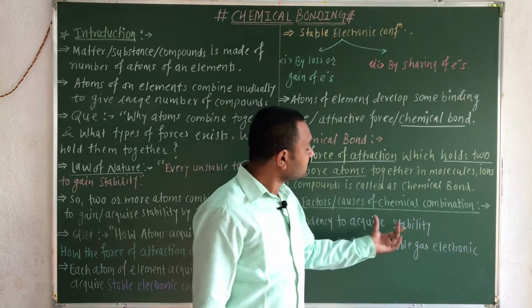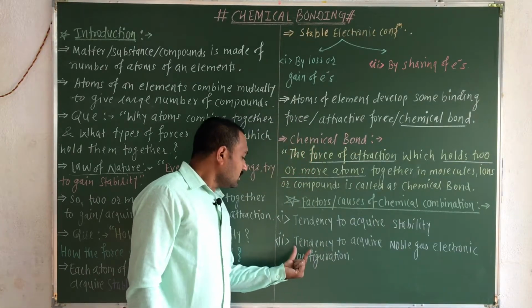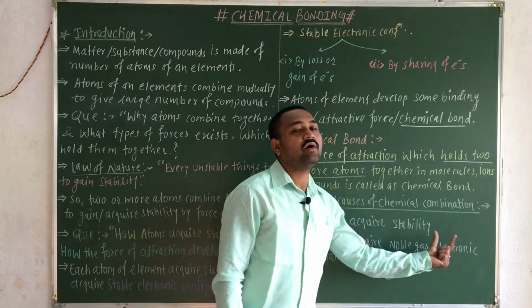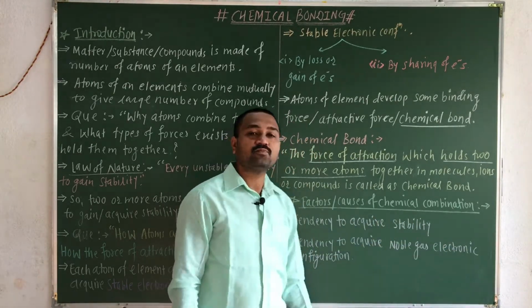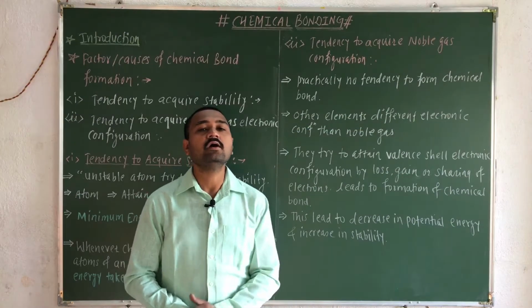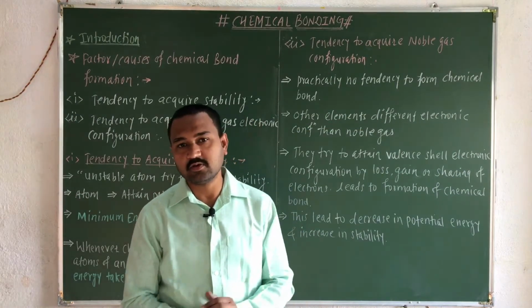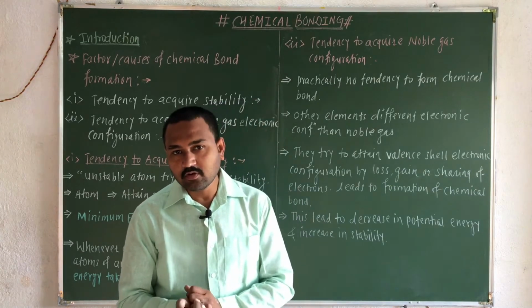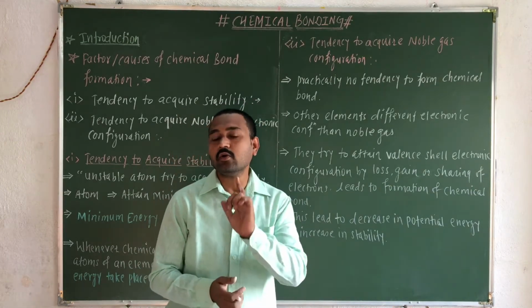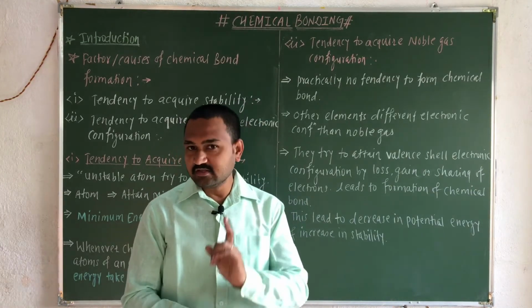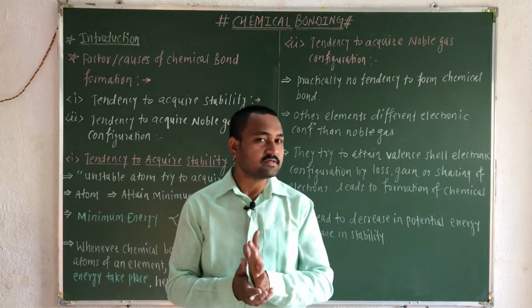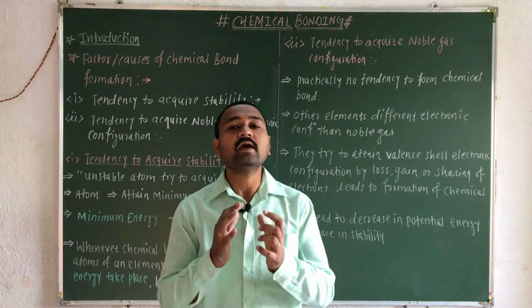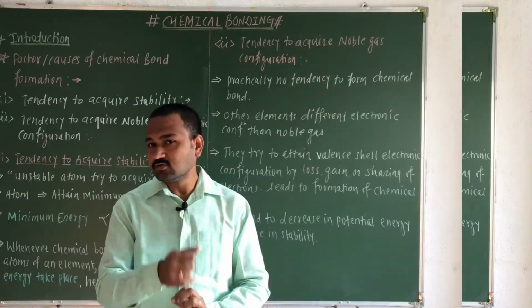Okay, we will see it in detail now. The second point that we have to consider is the tendency to acquire the noble gas electronic configuration. We know that each atom tries to form a chemical bond, and they try to form a chemical bond because they have a tendency to achieve stability. That is the first factor, and the second factor is that they have a tendency to acquire the noble gas electronic configuration. These are the two factors.